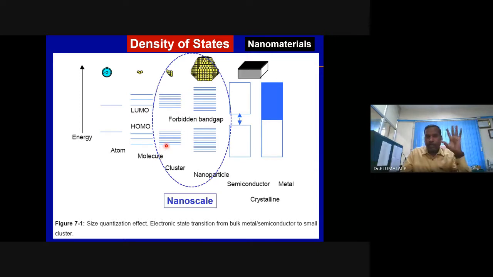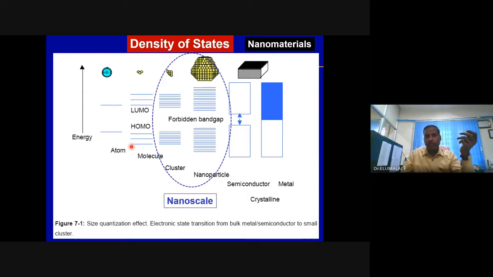So this difference in the energy levels or density of states or discrete energy levels, that's what makes the difference in the nanomaterials. It is difficult to handle the atoms, ions or molecules. You cannot create any material with a single atom. Of course, you can split the atoms using cyclotron and Van de Graaff. But out of one atom, it is not possible to make any material, any system or any product. But a collection of atoms, it may be 10 power 10 or 10 power 5 or 100 atoms, 200 atoms or 300 atoms, it is possible to make.